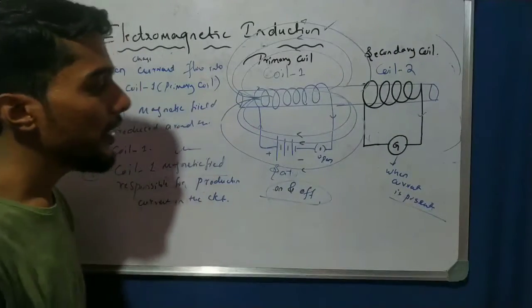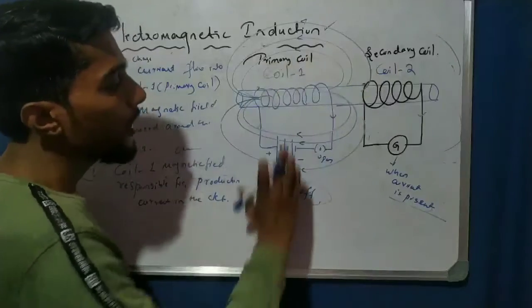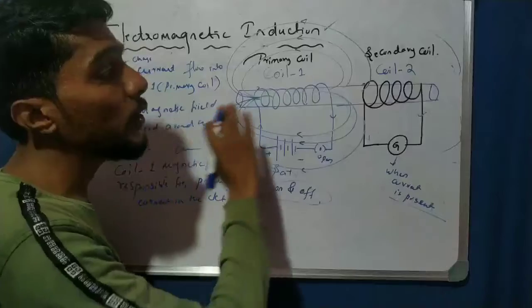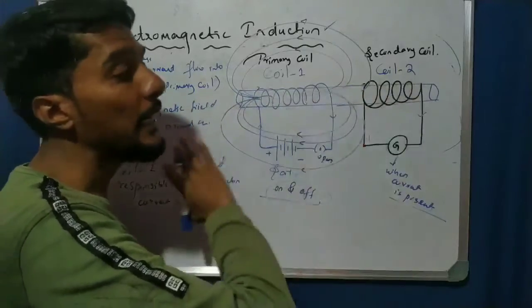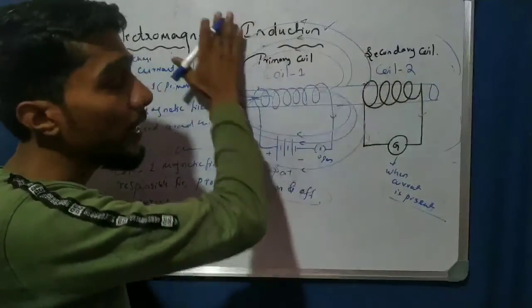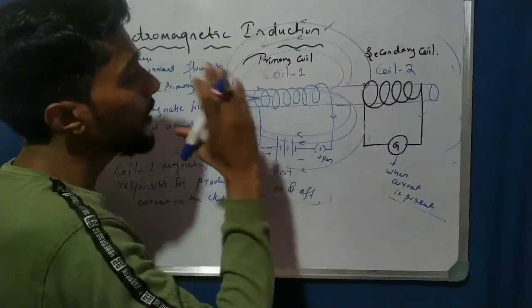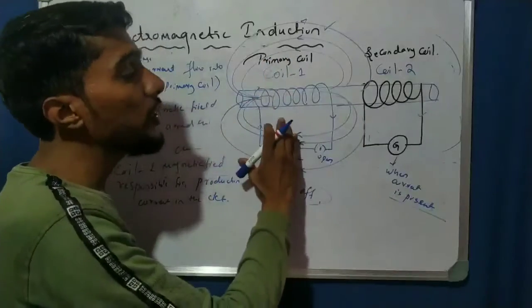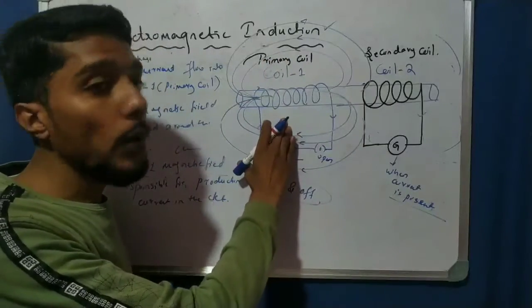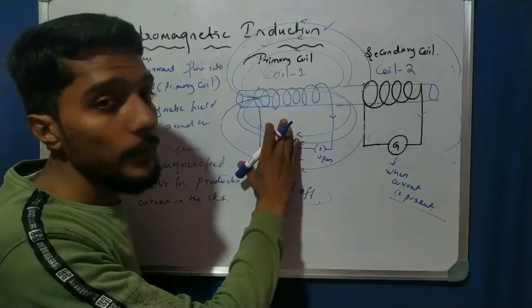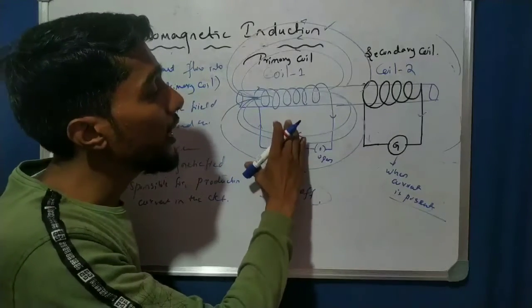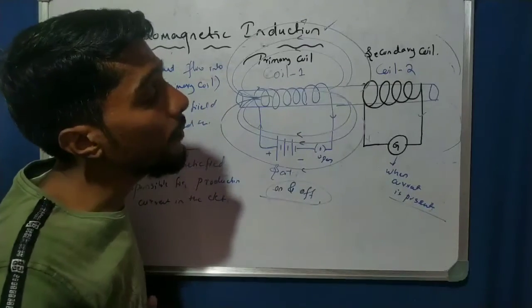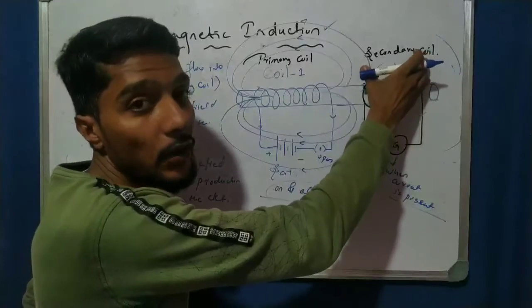Again I repeat, write down in your notebook: in the examination, if they give this diagram and ask you to name the diagram and discuss the process, you have to name the diagram electromagnetic induction, and the discussion is: changing the magnetic field in coil 1, or the primary coil, is responsible for the production of current in the secondary coil.